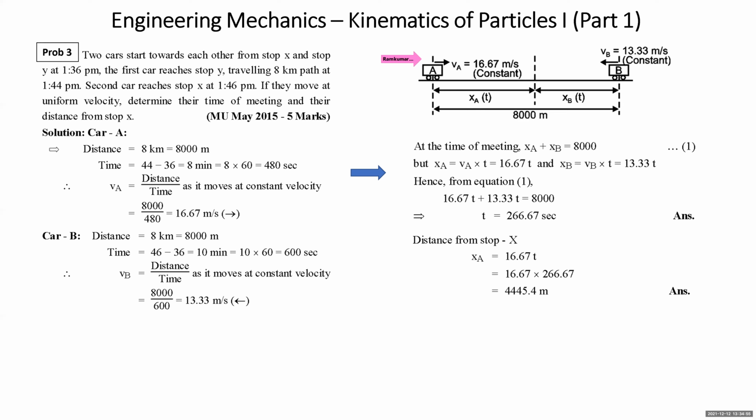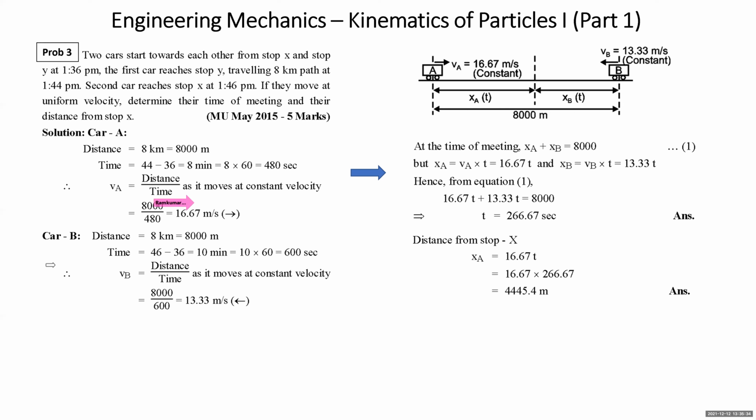Now, first we come to the motion of car A. He has given that it started from stop X and reached stop Y, covering 8,000 meter distance. Total time to cover the 8-kilometer distance is 8 minutes. How did we get 8 minutes? It reached at 1:44, started at 1:36, so the difference is 8 minutes. 8 minutes means what, students? 8 into 60, that comes out to be 480 seconds. So what is the uniform velocity of car A? Total distance upon total time, that is 8,000 upon 480, 16.67.